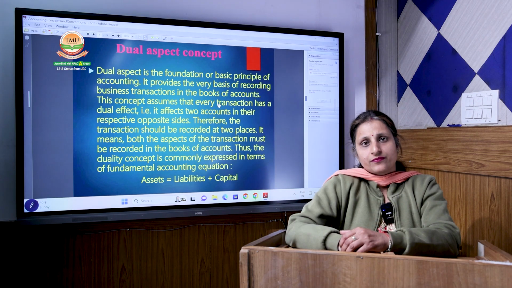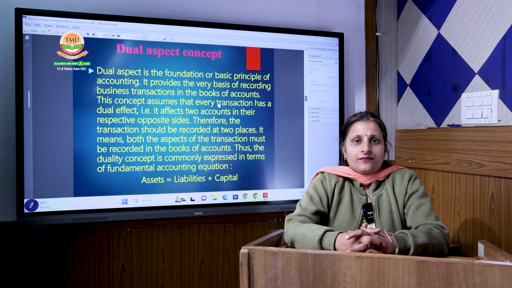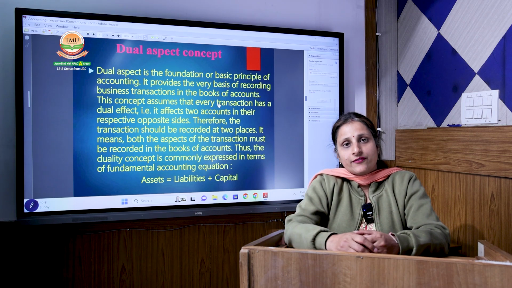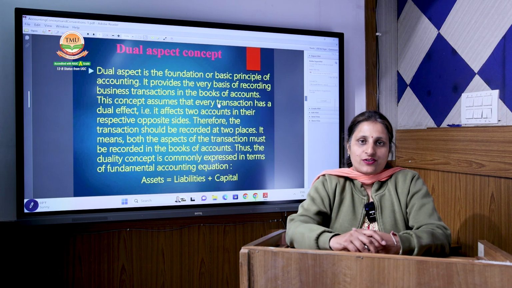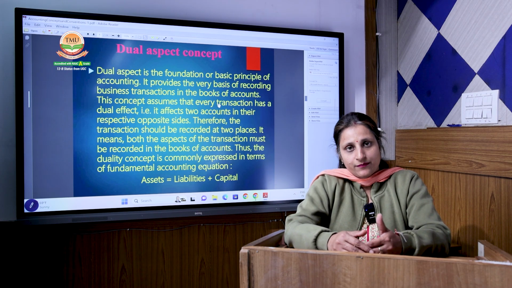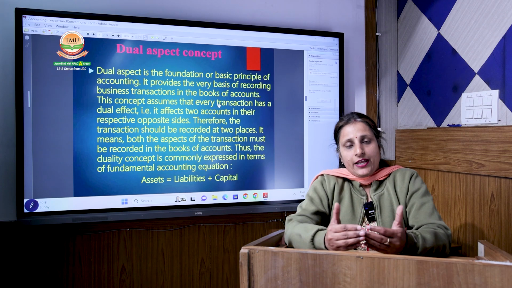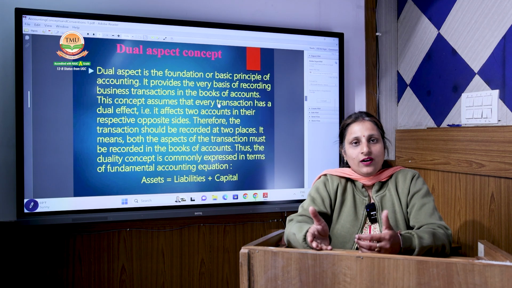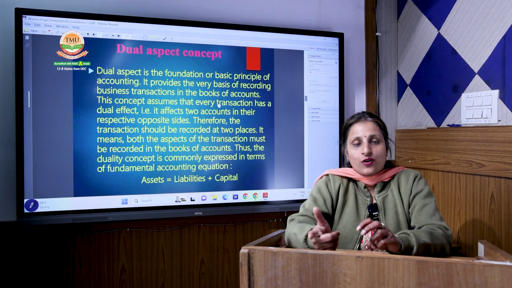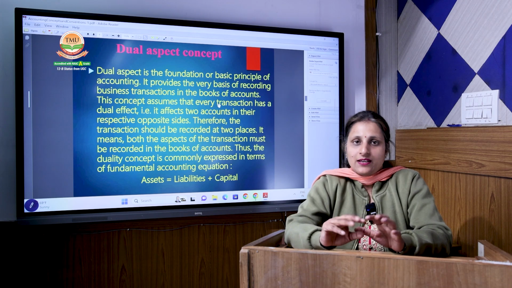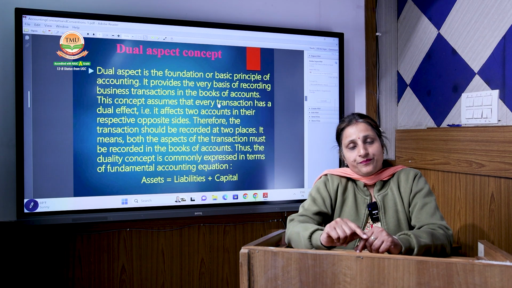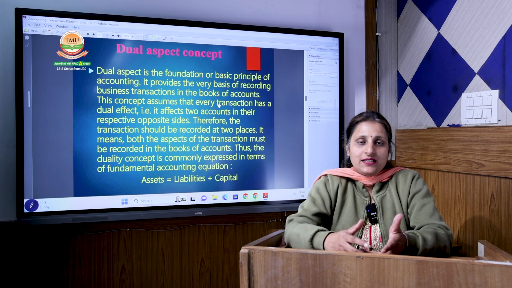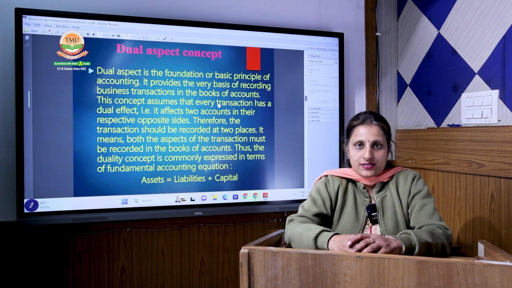In the same way, you sold your goods. Goods have gone from your side, you sold to another individual, but in return you will get the cash. Maybe you get the cash this time or after some time. If you are getting cash this time, then very good. Your asset gets increased. One asset gone and another asset came to you. The asset gone is stock, and the asset that came to me is cash. But what if I didn't get the cash this time? That means another asset arises, that is my debtors.